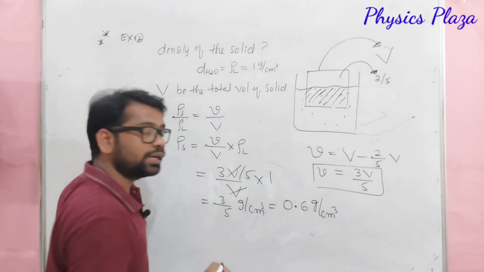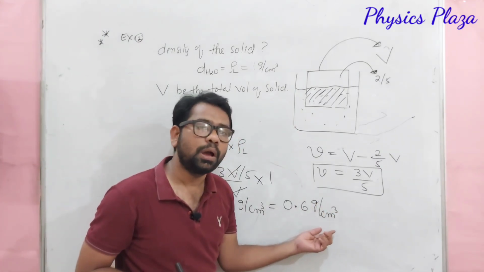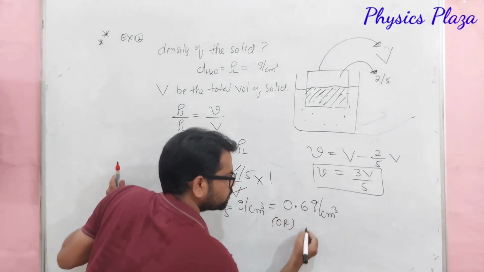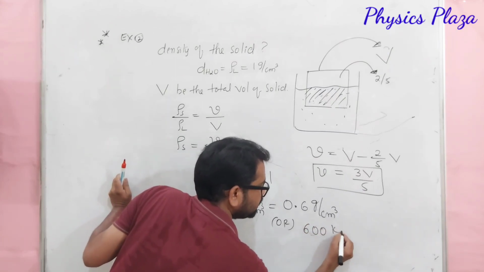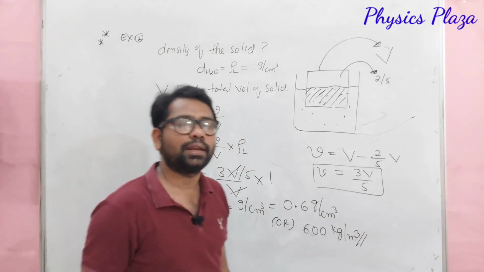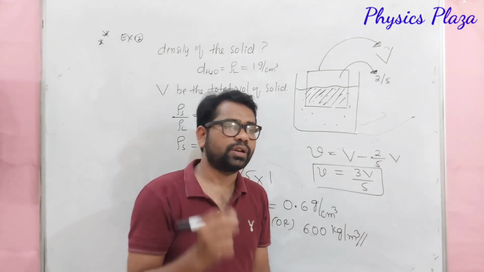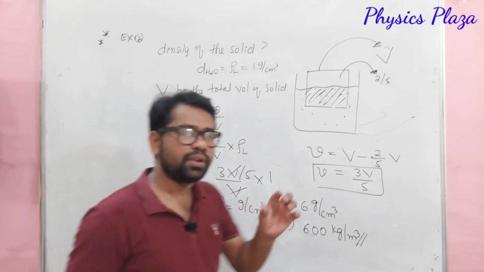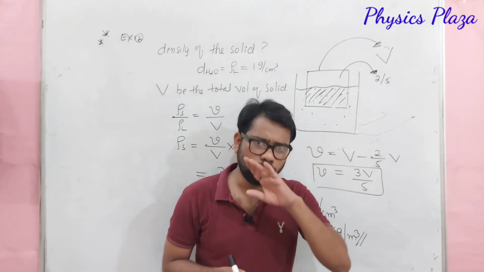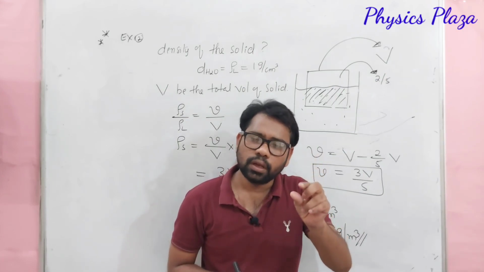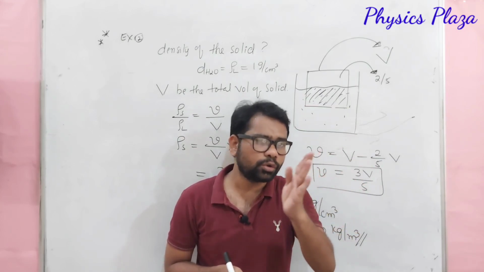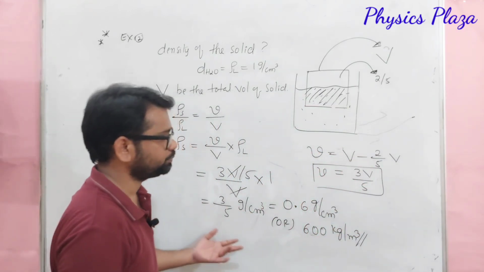Children, if you want the density value in SI system, multiply with 1000. You will get 0.6 into 1000. How much is it, children? 600 kg per meter cube. So this is how we can calculate the density of a given solid. Children, these are the two cases which we discussed: when the volume of the immersed part is given, and when the volume of the body floating above the water is given. Okay children, just copy it.